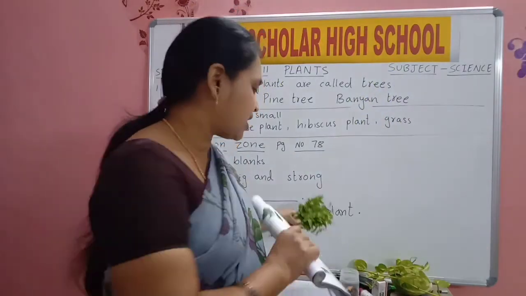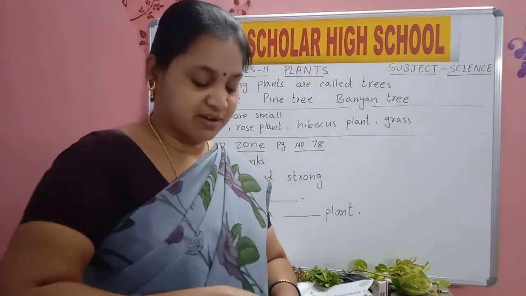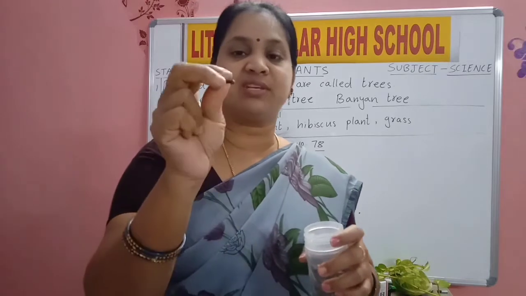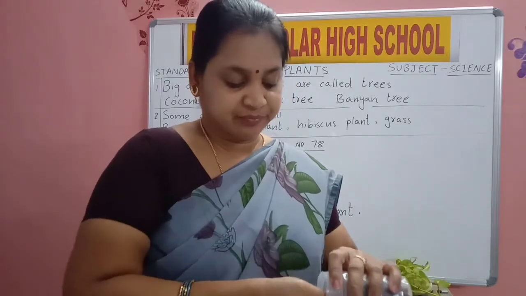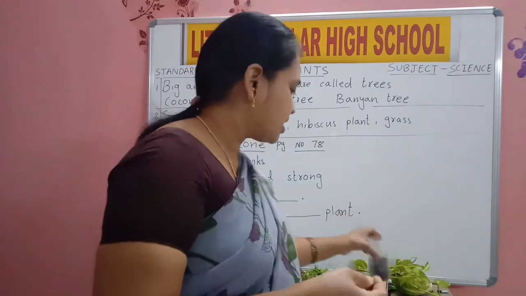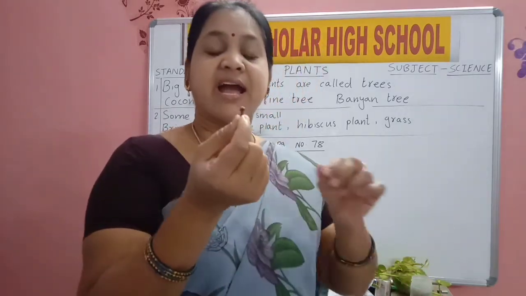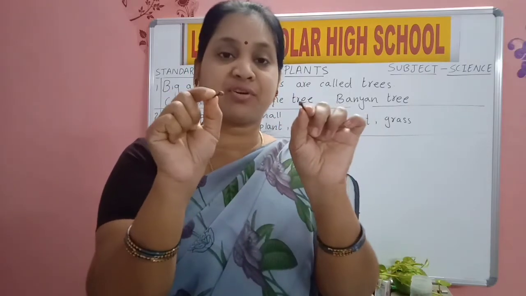And the next one is clove. What is clove? Lavang. Yes, this is clove. Where do we use this? It adds spice, a tasty spice, and we get a good smell from it.